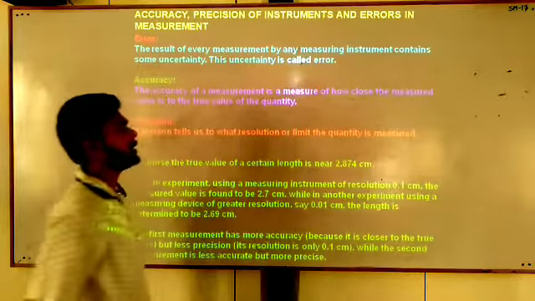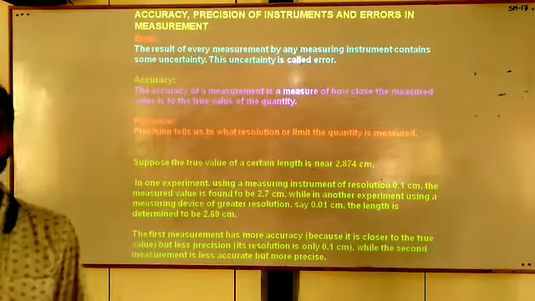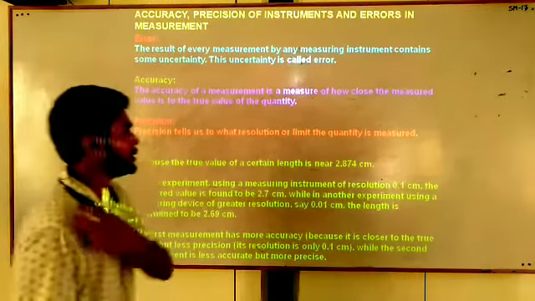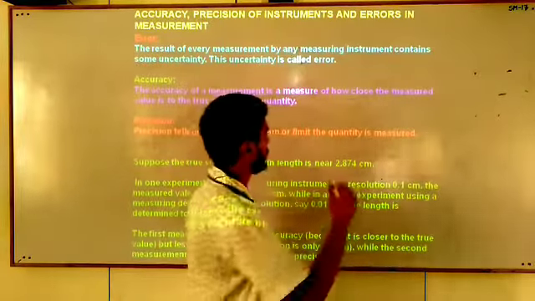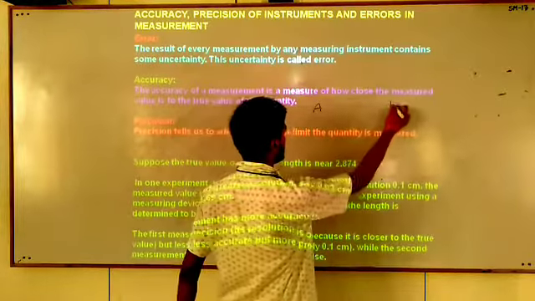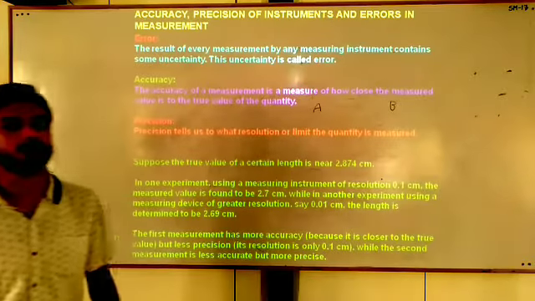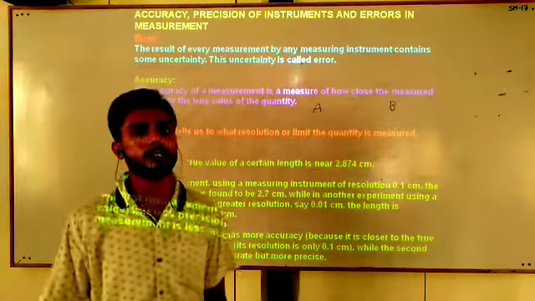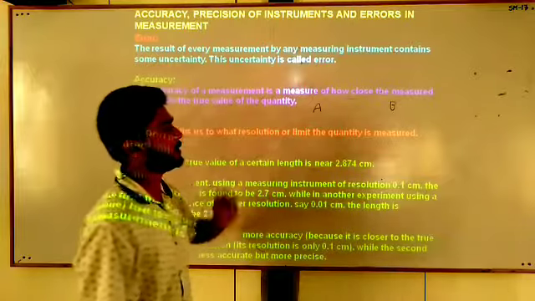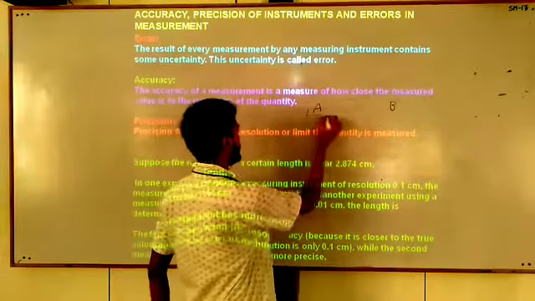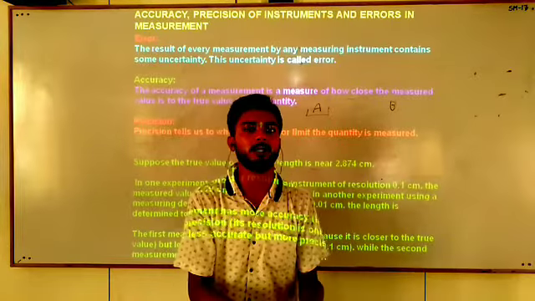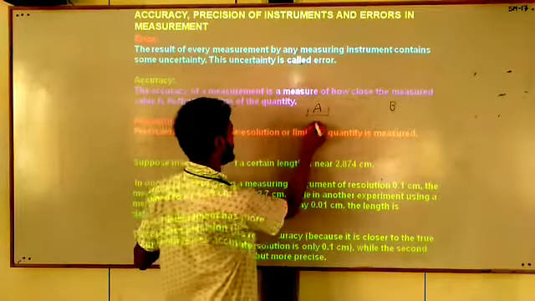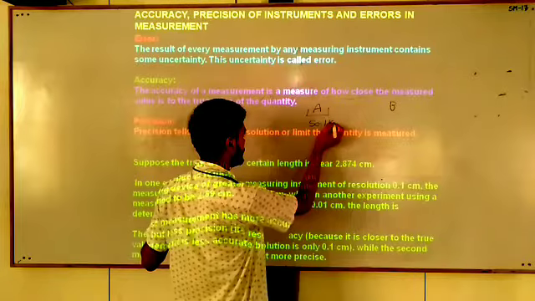Our third term is precision. In a very simple way, you can define precision. Students, suppose you have two weighing machines, A and B. You want to measure your weight using machine A. First of all, stand on machine A. The first time you stand on that machine, you observe your weight as 50.1 kg.